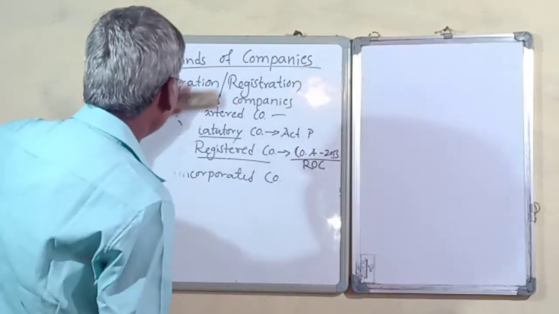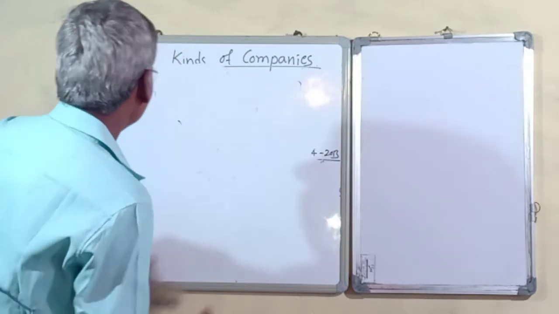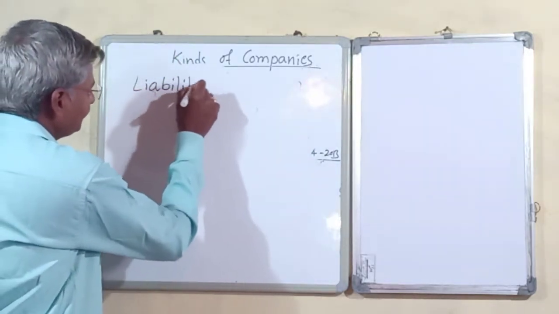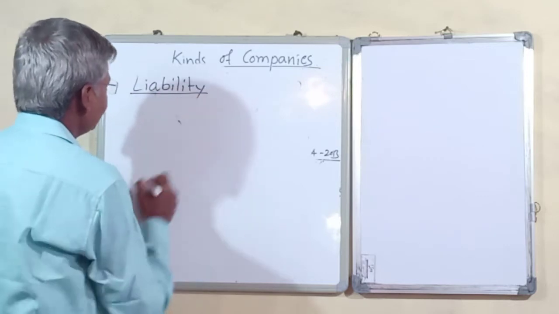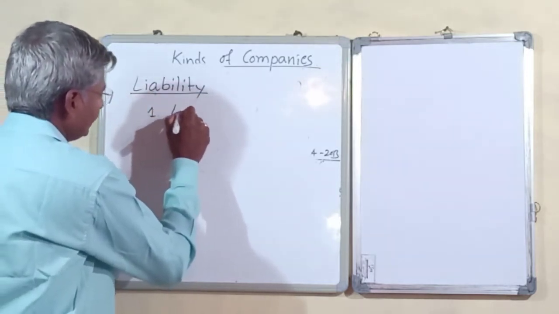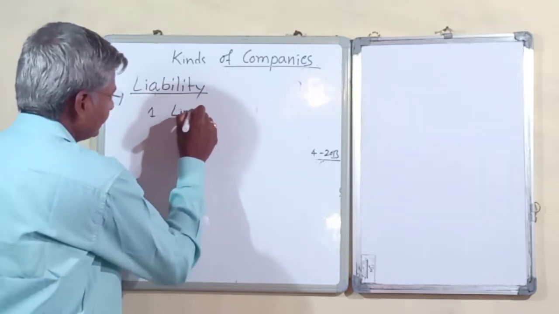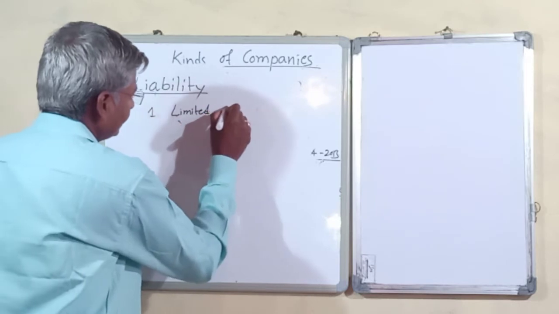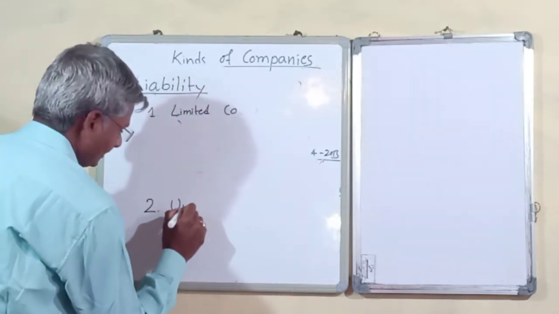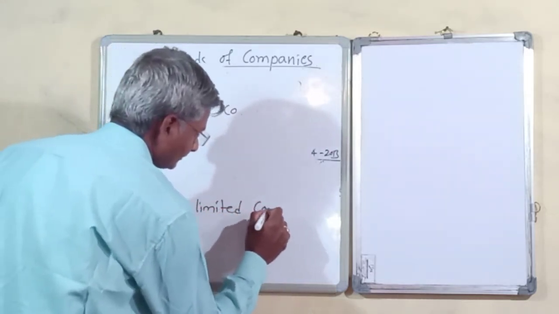And second, we have classification based on liability. We classify companies based on liability, that is, limited companies and second, unlimited companies.